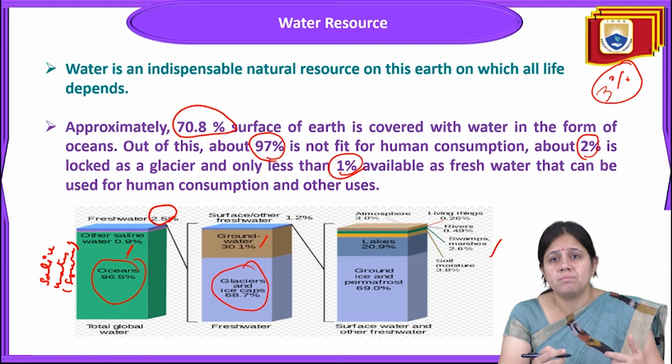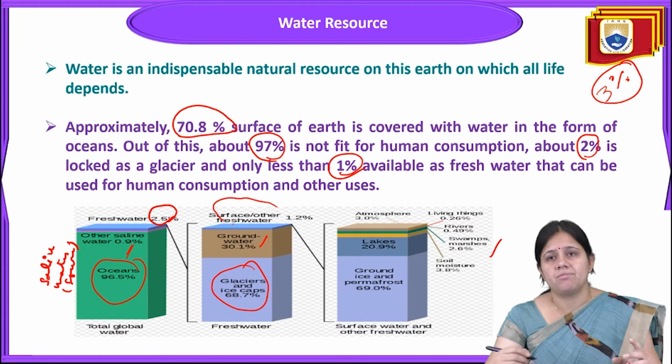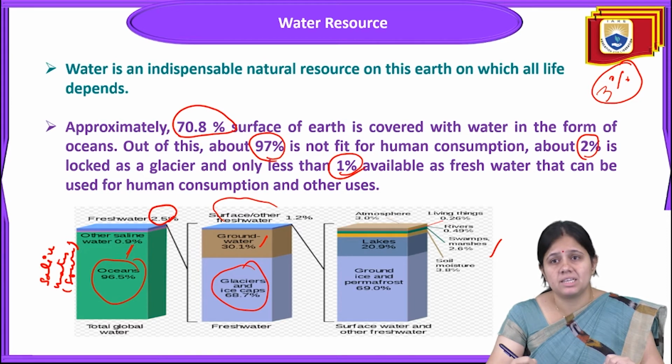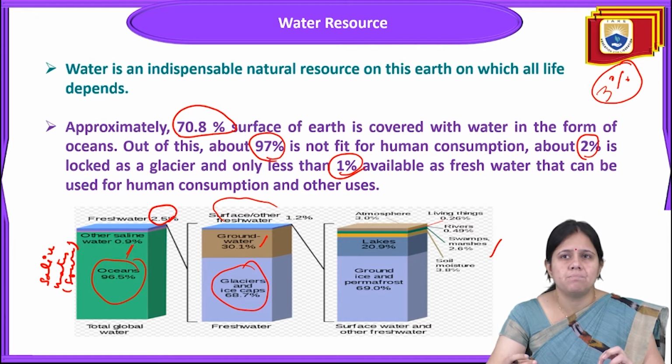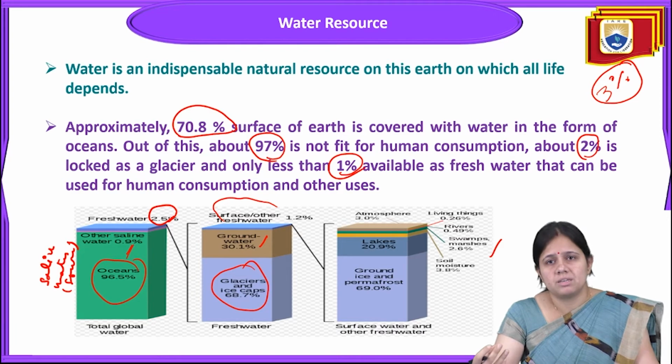Among this 1%, surface water and fresh water, only a small portion is available for our daily purposes. From this, there are lakes, ground ice and permafrost. In surface and fresh water, only 3% is present in the atmosphere, and this percentage we can use for human consumption and household uses. That's why water is a very important natural resource, because a very small percentage is available as fresh water for our consumptive uses.